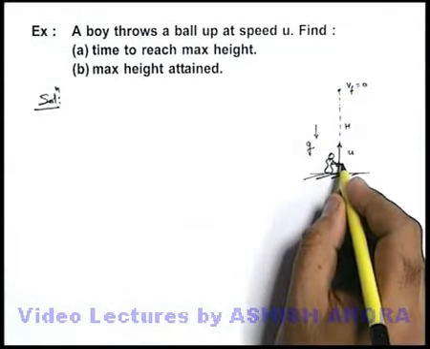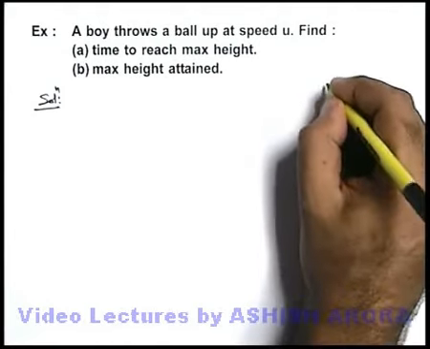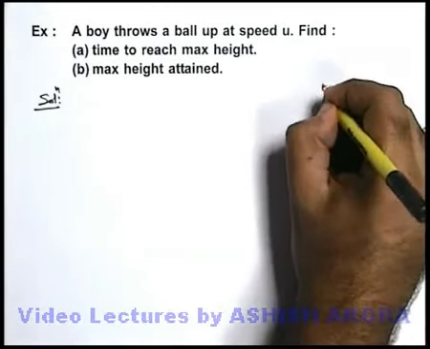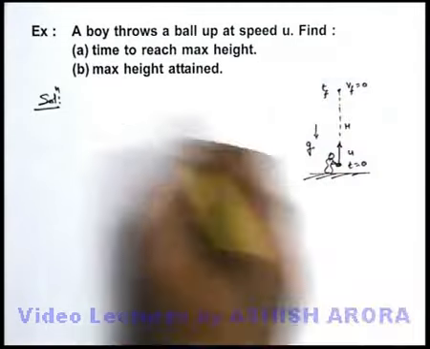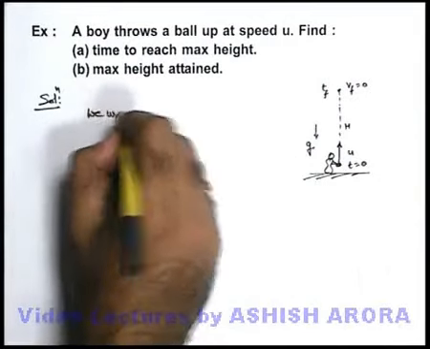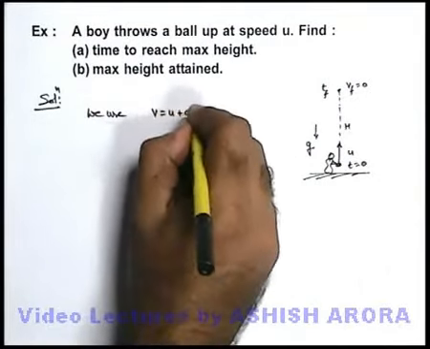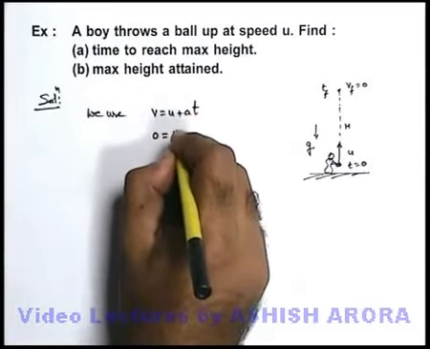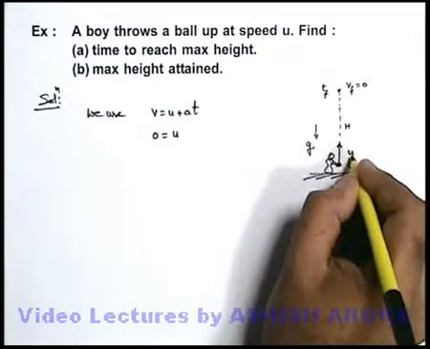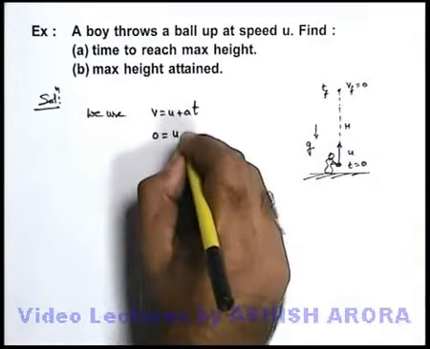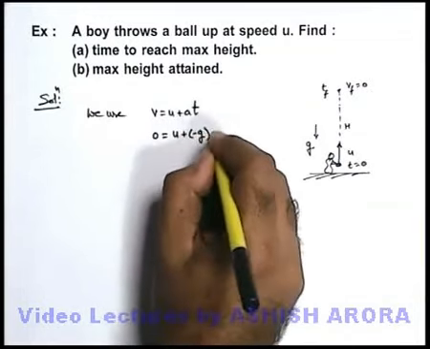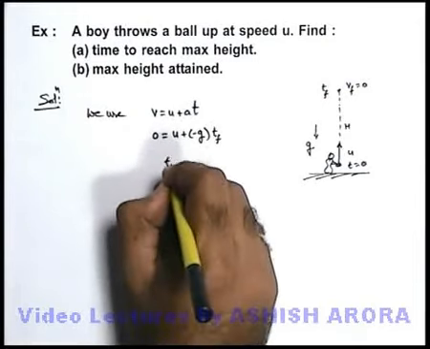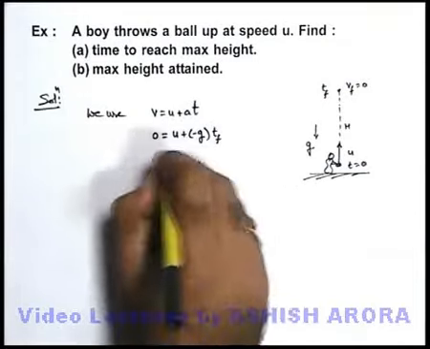So in this situation, we find the time to reach maximum height. Say it was thrown at t equal to 0 and at time tf, it reaches the maximum height. Here we use v equals u plus at. Final velocity we can take as 0, initial velocity we take as u. As acceleration is opposite to velocity, we can write acceleration as minus g, and the total time to reach maximum height is tf. So this tf can be written as u by g.